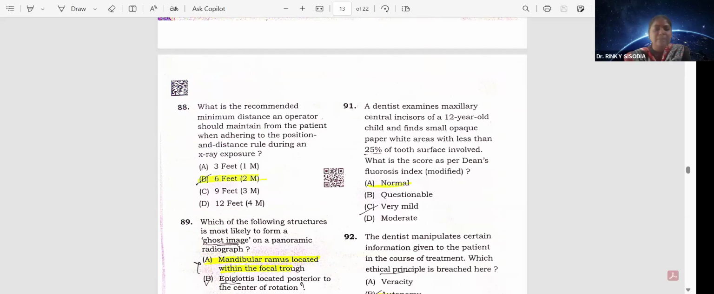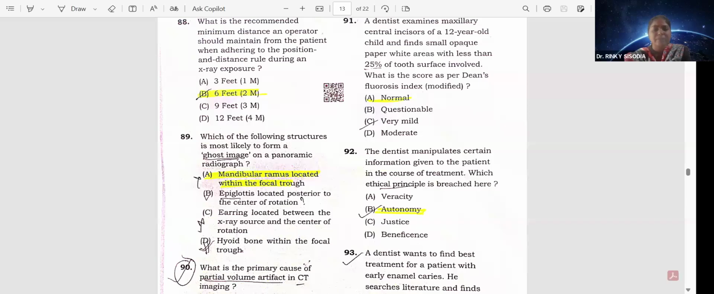89th question. Which of the following structures is most likely to form a ghost image on a panoramic radiograph? Ghost image means distorted, enlarged, and sometimes invisible. Okay, so here it's distorted and magnified. So it's option C, an earring located between the X-ray source and the center of rotation.